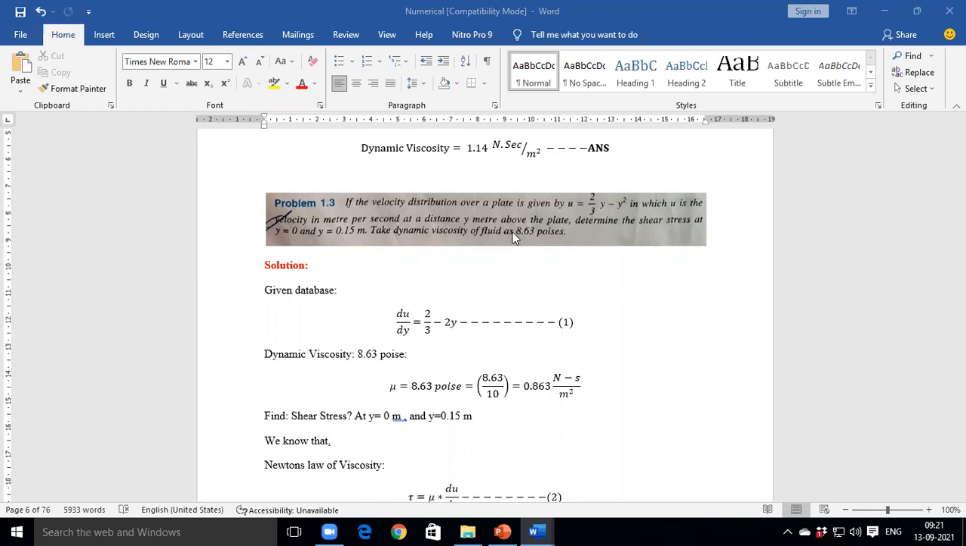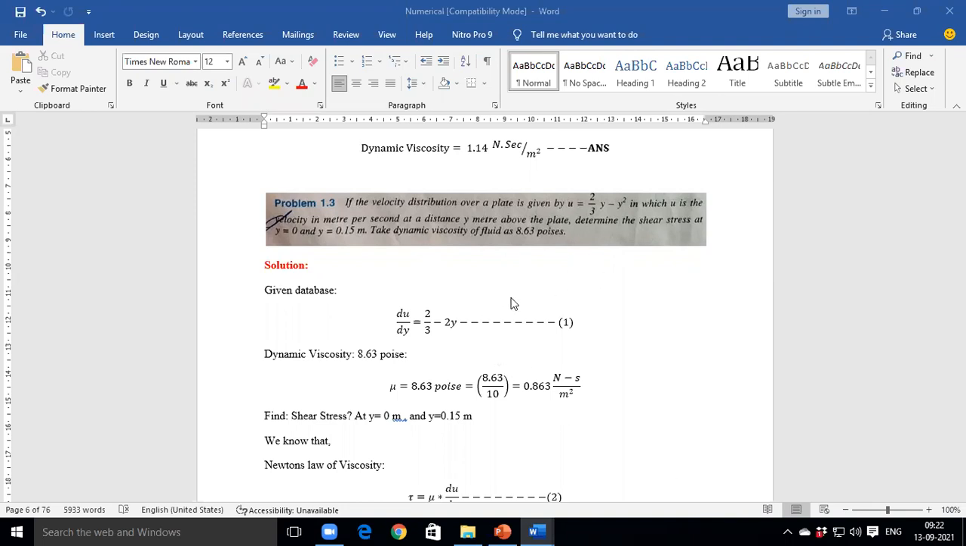If the velocity distribution is given in equation form, where u is what? Velocity. And y is what? Y is distance. U is a velocity and y is a distance from the plate. The first step of any numerical is which one? Write the given data. First of all, you write the given data.